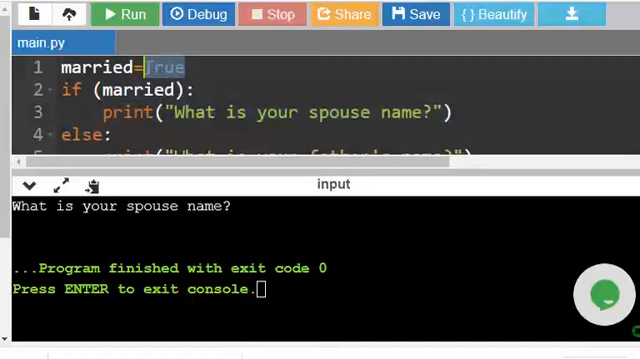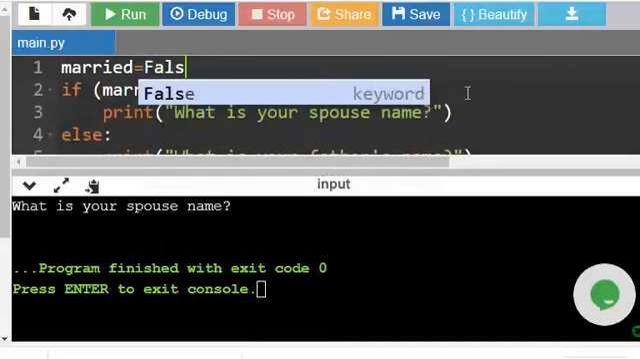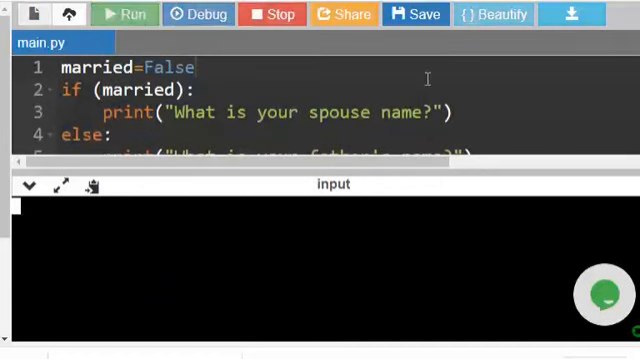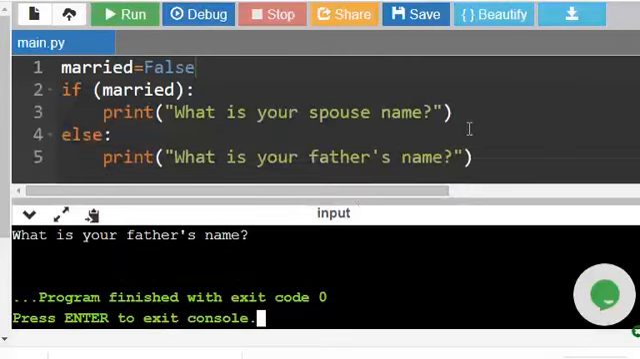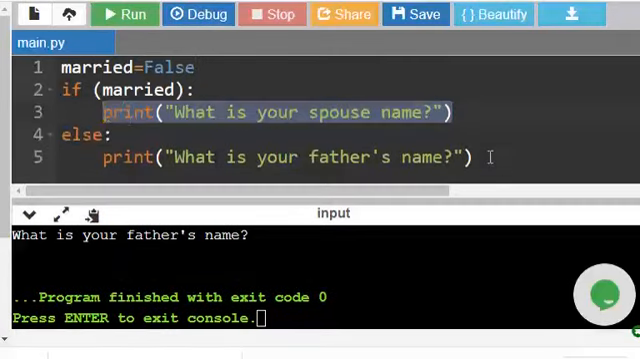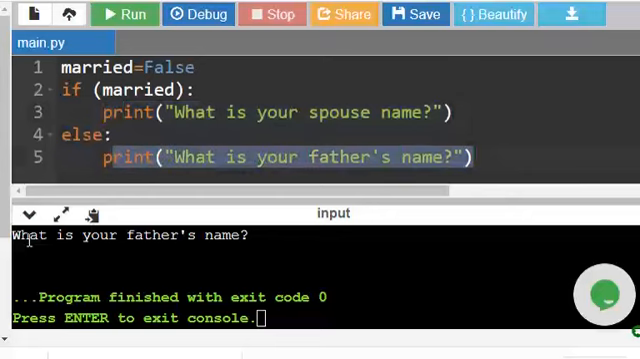So let us give false here. False. Run it. Now as this is false, this block will not get executed, this block will get executed. So it says what is your father's name. If not married, if married is false. Also we can compare like this.